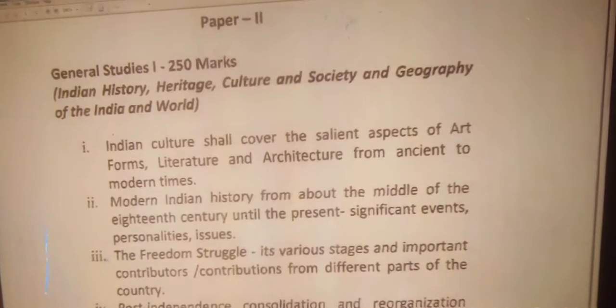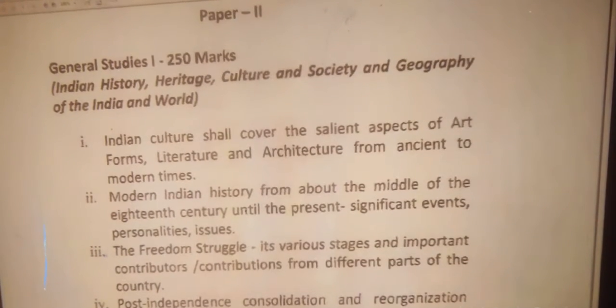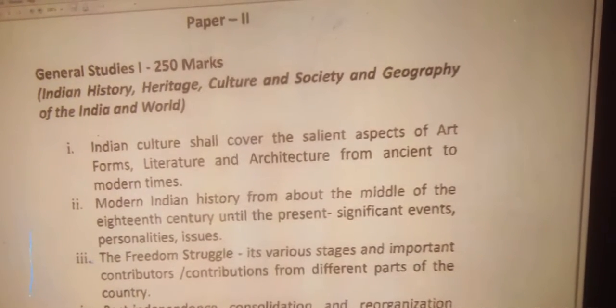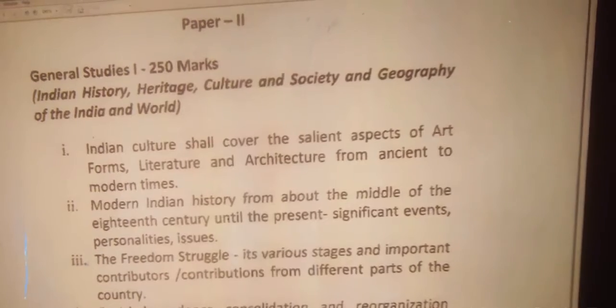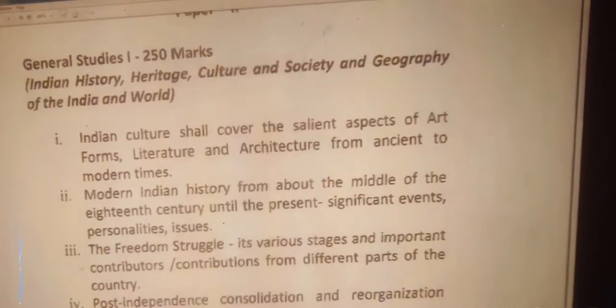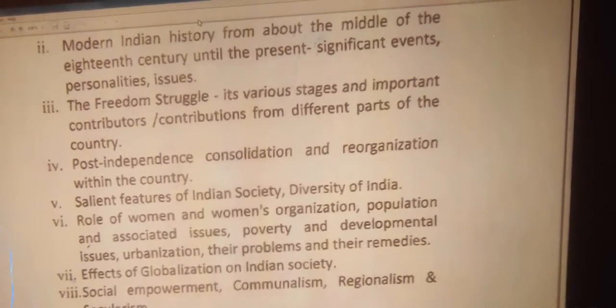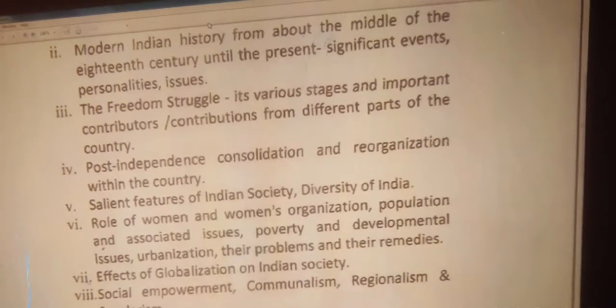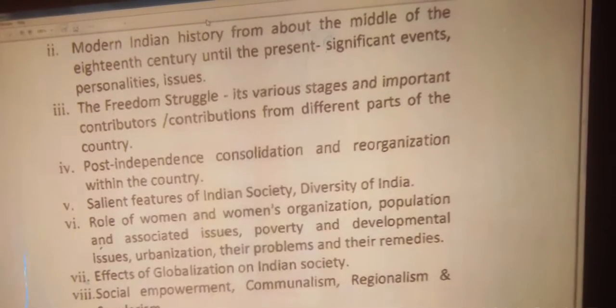Number 3, the freedom struggle, its various stages and important contributions from different parts of the country. Number 4, post-independence consolidations and reorganization within the country. Number 5, salient features of Indian society, diversity of India.